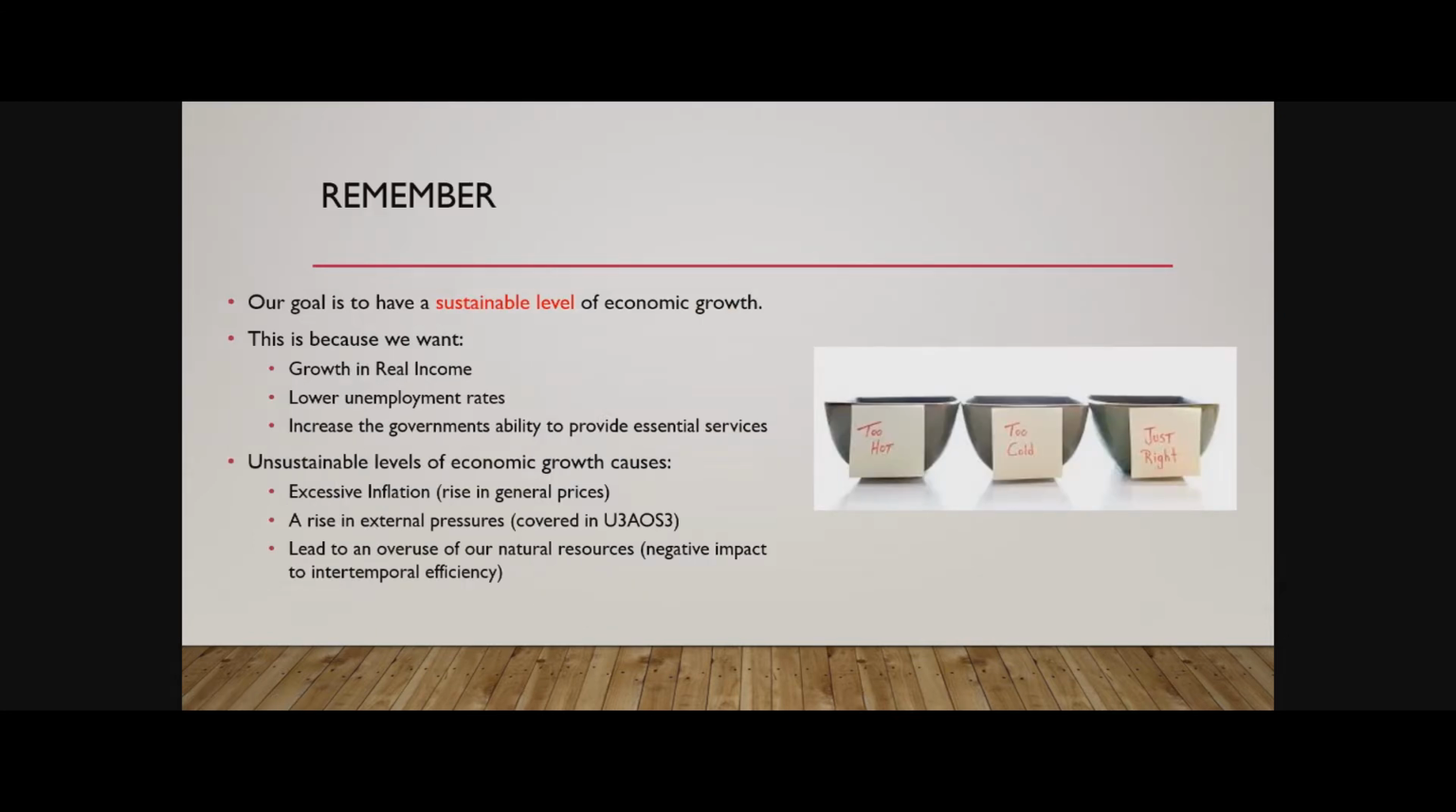So our goal is to have a sustainable level of economic growth. Why do we achieve this? Is because we want to see growth in real incomes, lower unemployment rates, and increase the government's ability to provide essential services like school. If we grow too excessive, it might create excessive inflation, a rise in external pressures, which we'll cover in Unit 3, Area Study 3, or lead to an overuse of our natural resources, which negatively impacts intertemporal efficiency.